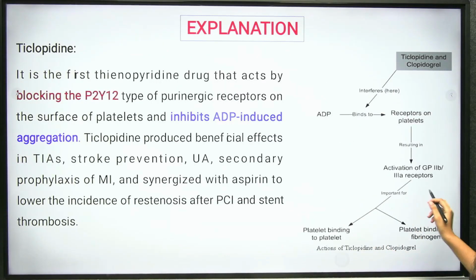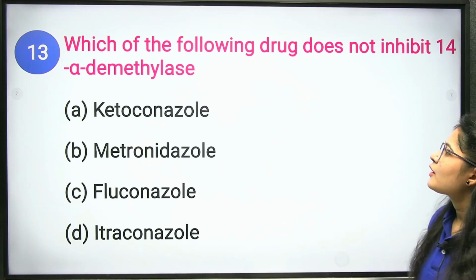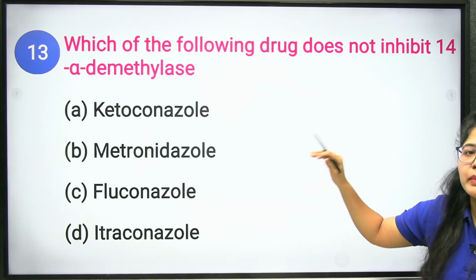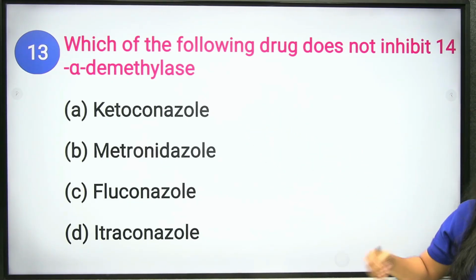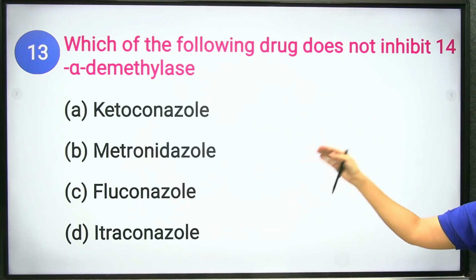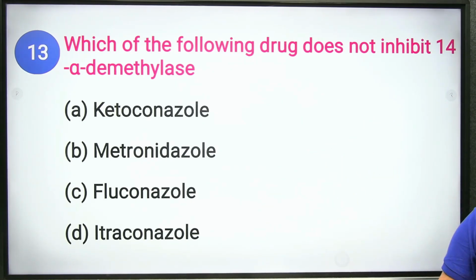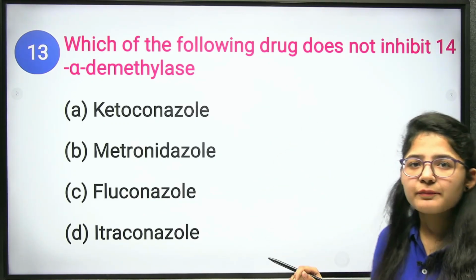Clear? Okay. Next question. Which of the following drugs does not inhibit 14-alpha demethylase? Now, what is 14-alpha demethylase? It is an enzyme. From the "ase" you can understand it is a type of enzyme. This inhibits the enzyme that plays a key role in your sterol biosynthesis. Clear? And it affects mainly microbial infections, like those caused by bacteria.